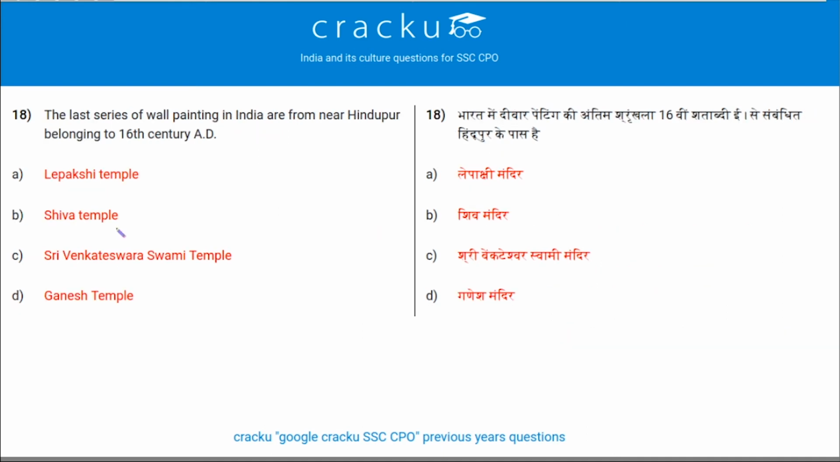Next question. The last series of wall paintings in India, from near Hindupur and belonging to the 16th century AD, are from the Lepakshi temple. Option A is the correct answer.